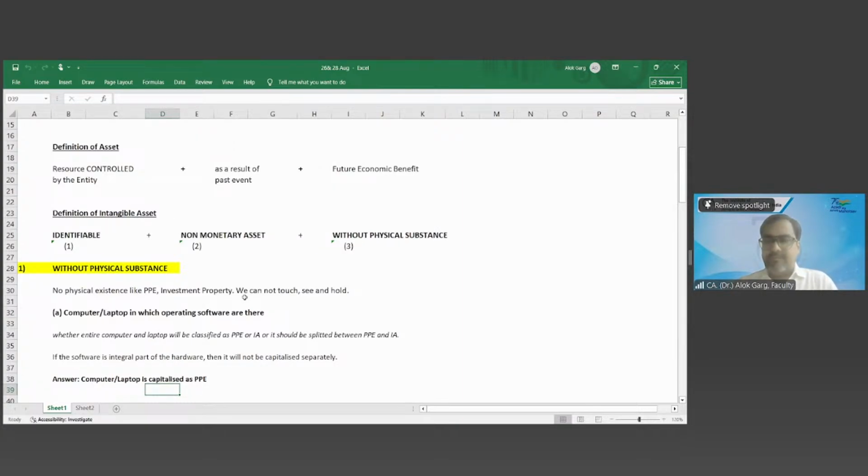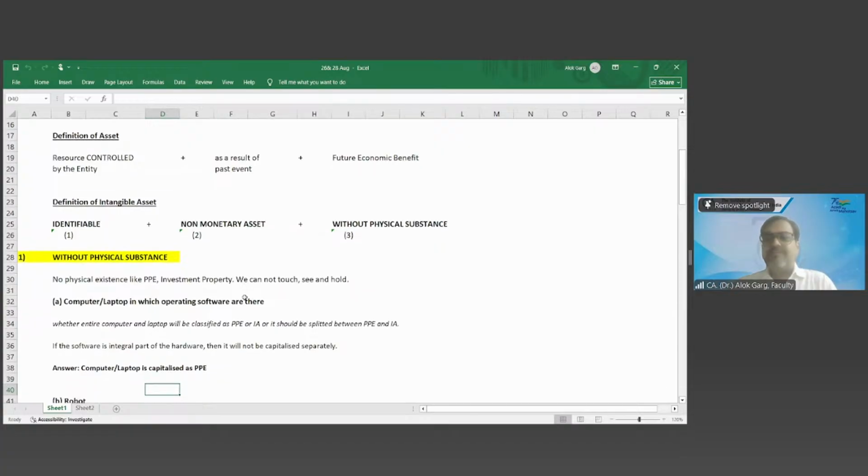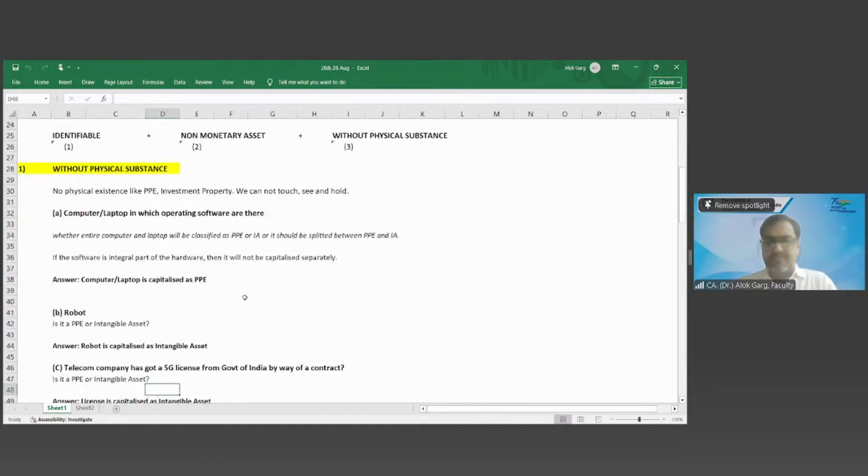Sir, we have to check what is the significant portion. If it is a significant portion as software, then it is an intangible asset. If the significant portion is hardware, then it will be the tangible item. You're absolutely right. You have to see what is the significant portion, right?